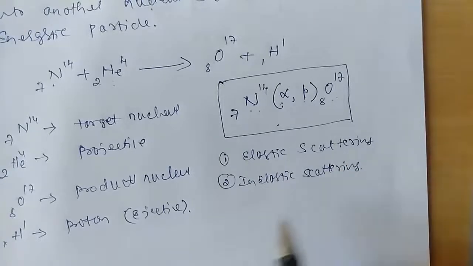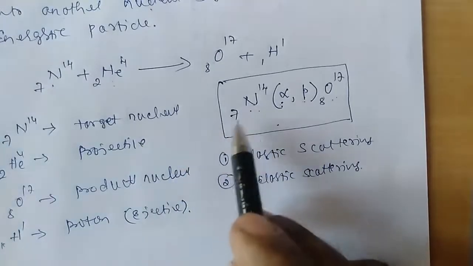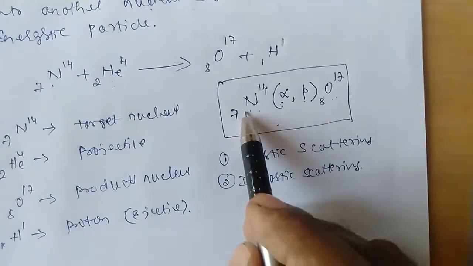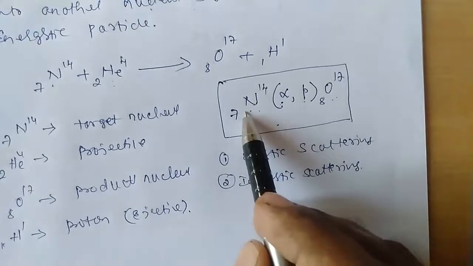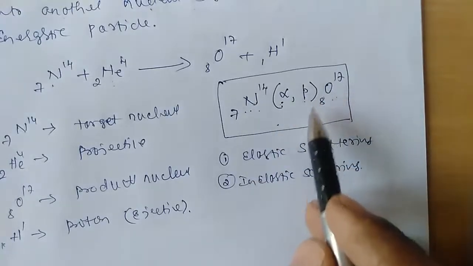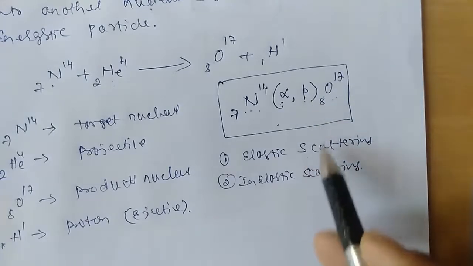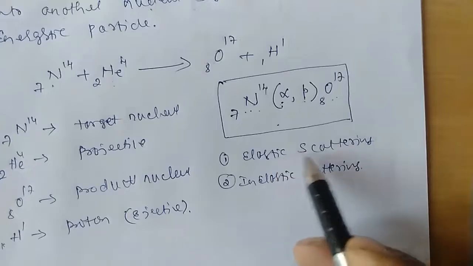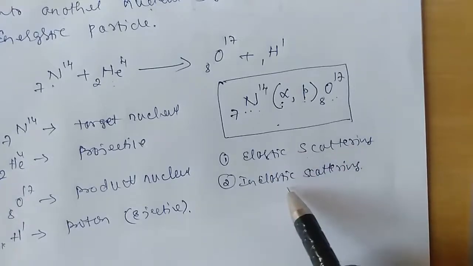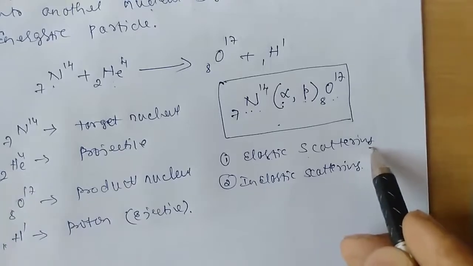So whenever a high energy particle, which we call the projectile, is bombarded onto the target nucleus, there will be some changes that are observed. These changes take place in two types. One is what we call elastic scattering, and the other is inelastic scattering. Now let us understand what we mean by scattering.